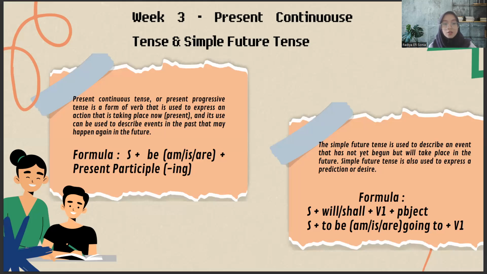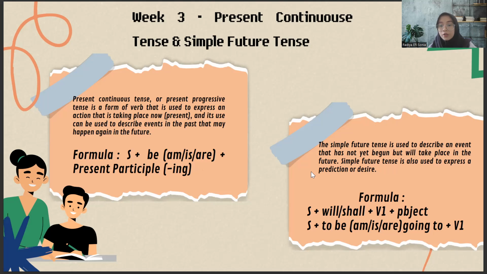And the present continuous tense has a formula: subject plus to be, am, is, or are, plus present participle -ing. And the next is simple future tense. The simple future tense is used to describe an event that has not yet begun but will take place in the future. Simple future tense is also used to express prediction and desire.